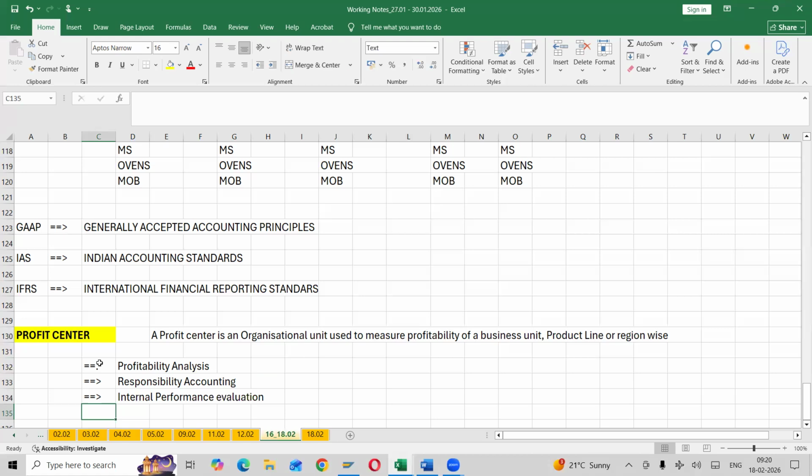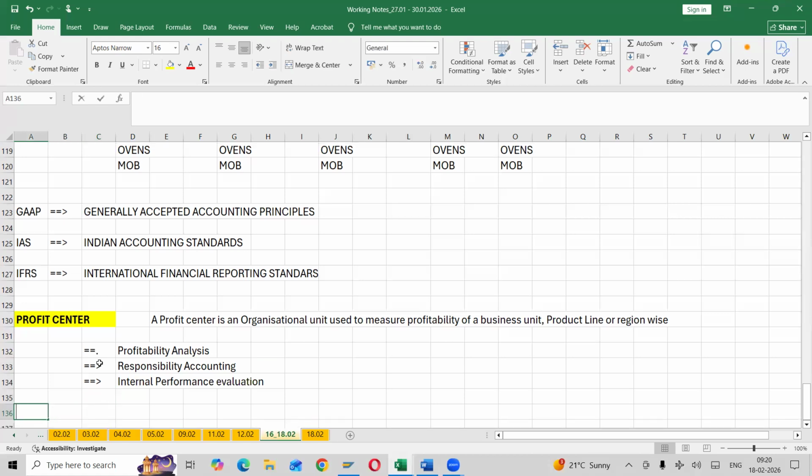Okay. So what will it track? Remember, this is a major thing. Profit center will track revenue. Next one, costs.